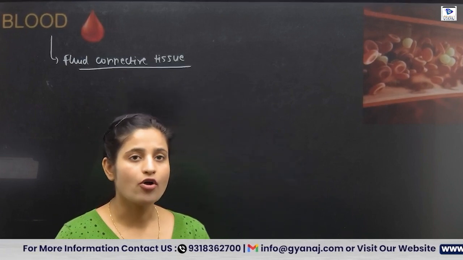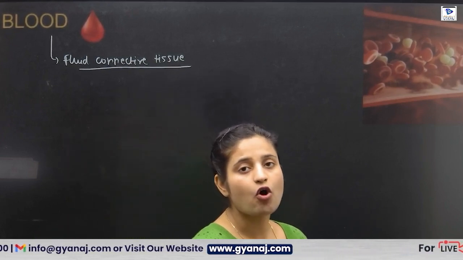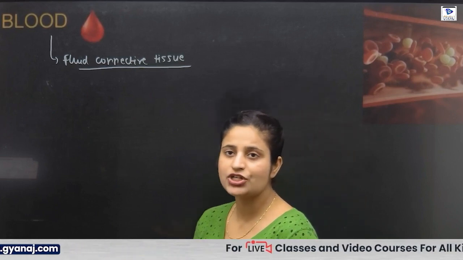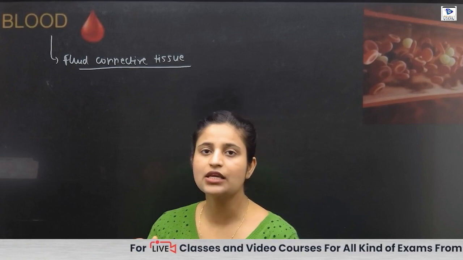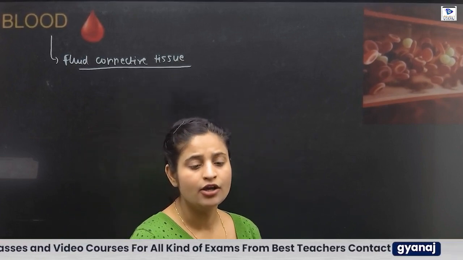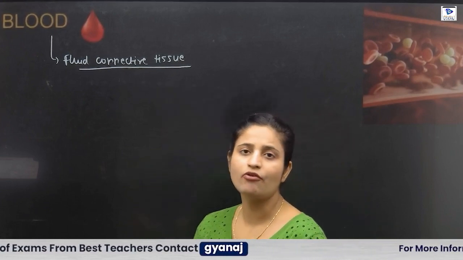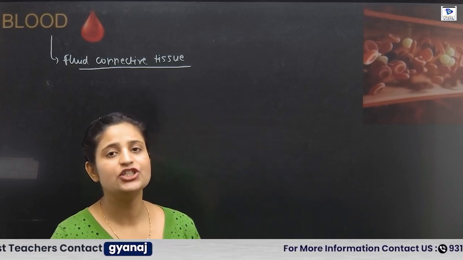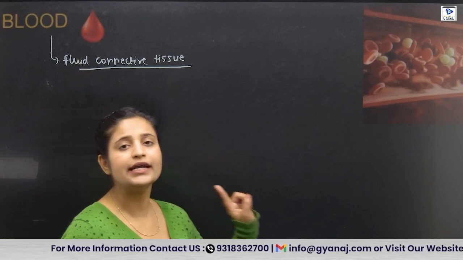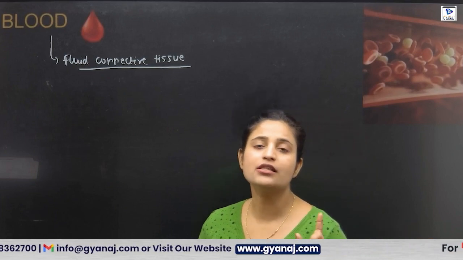The hormones in our body, which act as intercellular messengers, are also transported with the help of blood. After digestion, the nutrients made in our body are also transported with the help of blood. Your excretory waste is also transported to the kidney with the help of blood. So these are the major functions of your blood. The first point is, blood is a fluid connective tissue, and its origin is mesoderm.